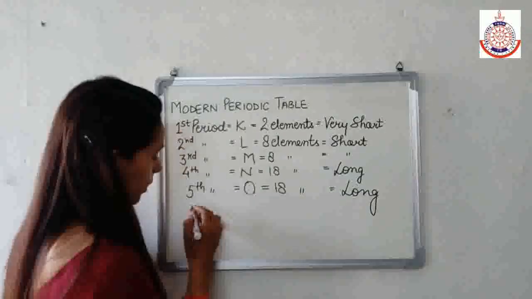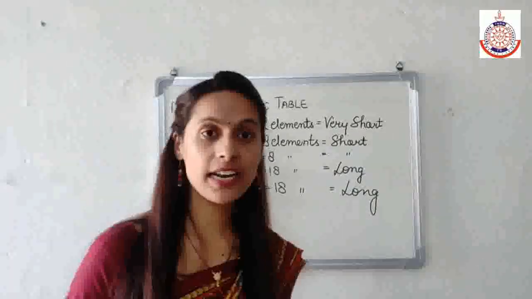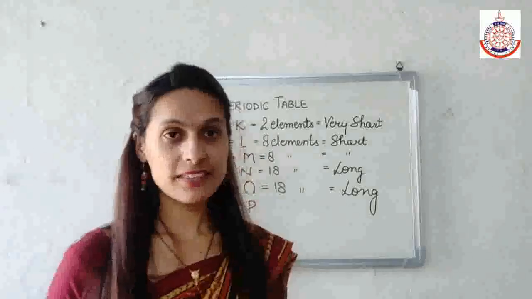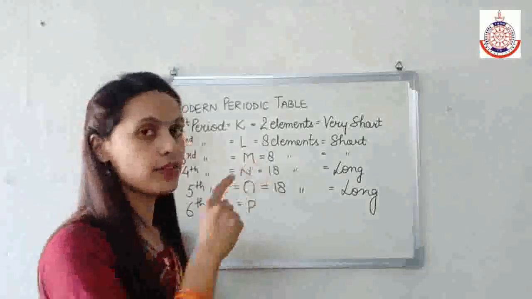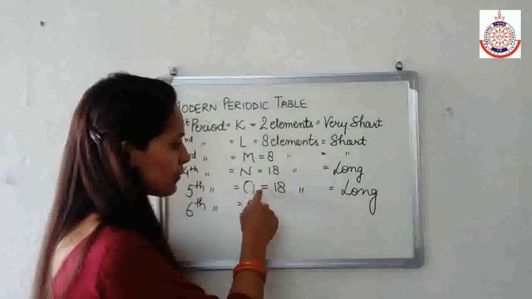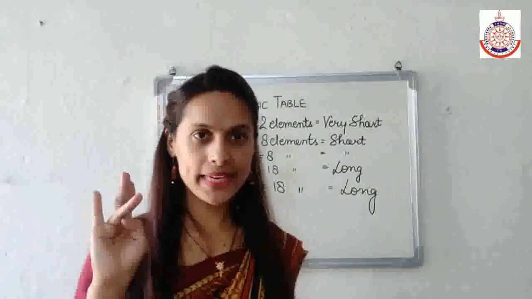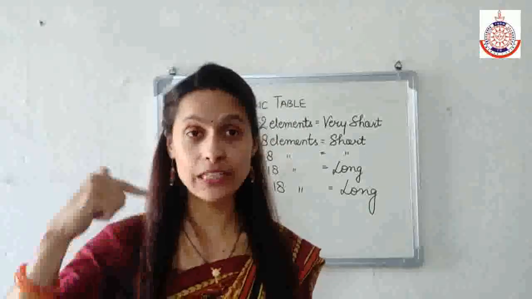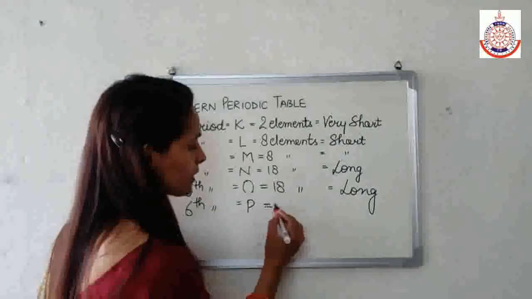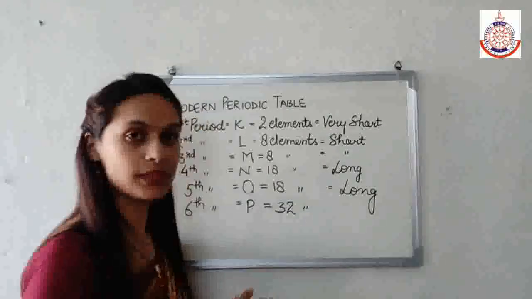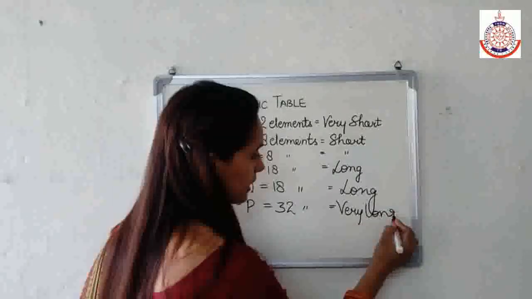But if I talk about the sixth period, then in the sixth period I'll fill F also. Along with, in the first I'll fill only S, in the second and third I'll fill only S and P, in the fourth and fifth I'll fill S, P, D, and in the sixth one I'll fill S, P, D as well as the F, that is 4F. 4F I also have to fill here. So the number of electrons becomes 32, and therefore the number of elements is also 32, and it is known as the very long period.